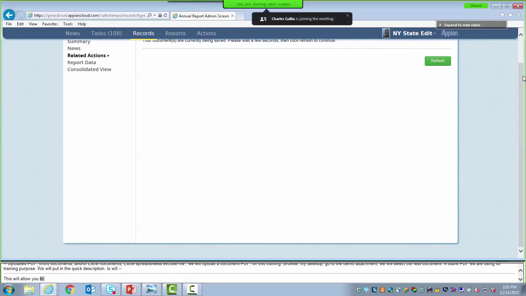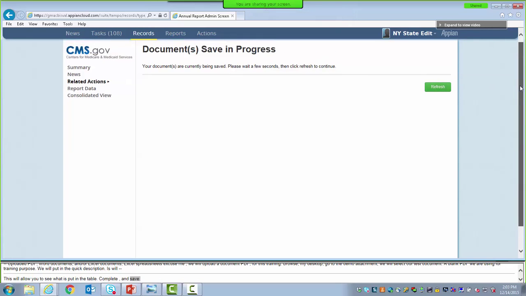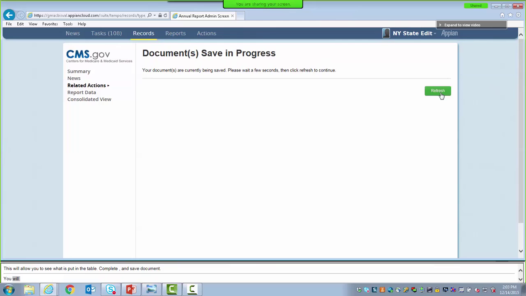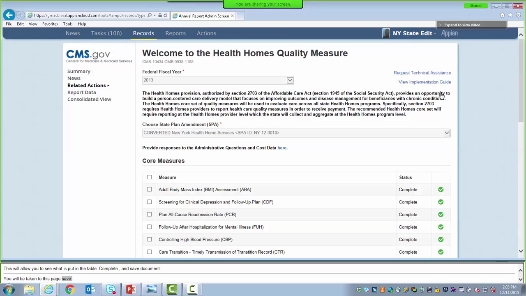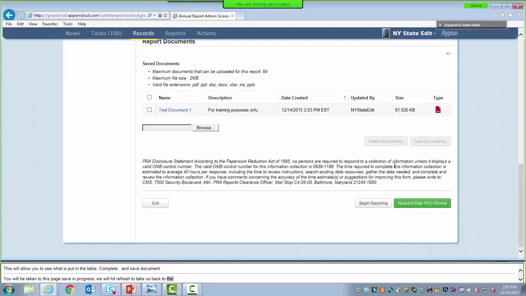Now you might be taken to this page. It says Save in Progress. And we're just going to hit refresh to take us back to the admin page. If you run into trouble there, or it's taking a long time, feel free to reach out to the MACPro help desk. So now our test document is included.